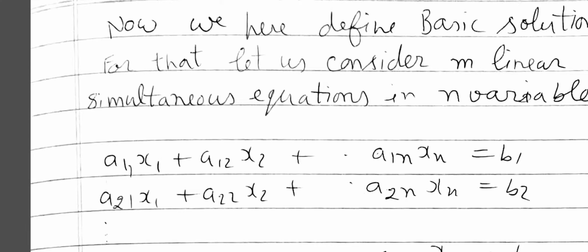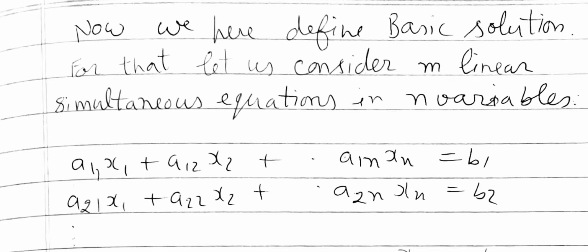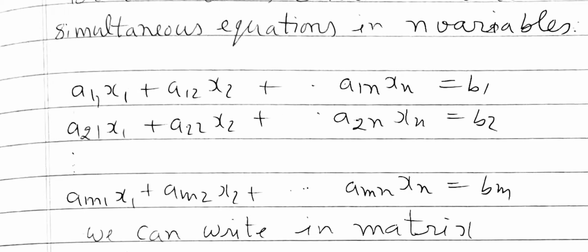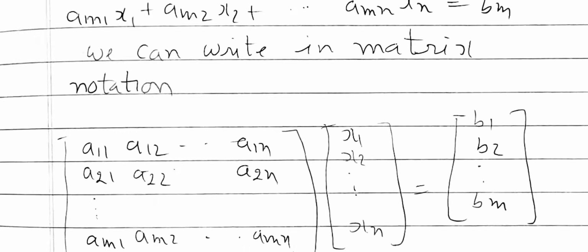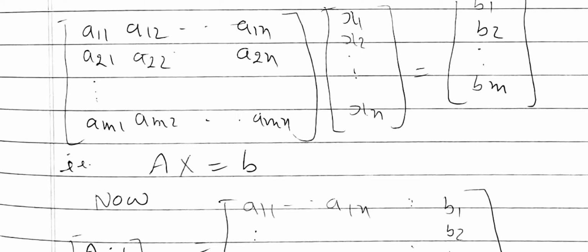For this, let us consider m linear simultaneous equations in n variables, which are a11x1 plus a12x2 plus ... a1nxn equal to b1, a21x1 plus a22x2 plus ... a2nxn equal to b2, like that, am1x1 plus am2x2 plus ... amnxn equal to bm. We can write in matrix notation Ax equal to b.